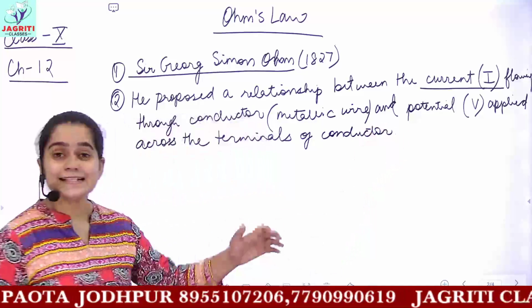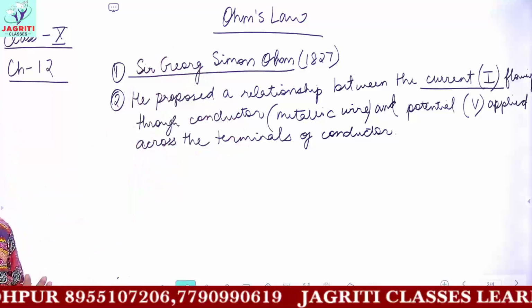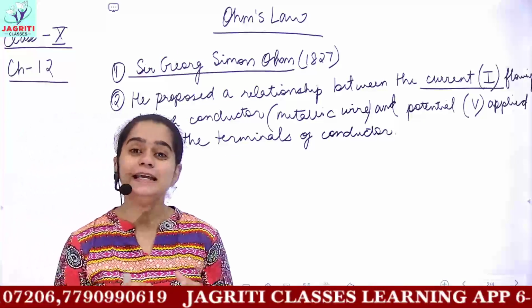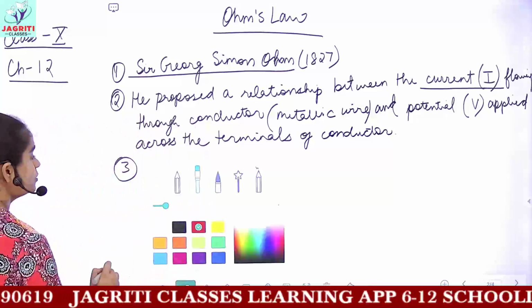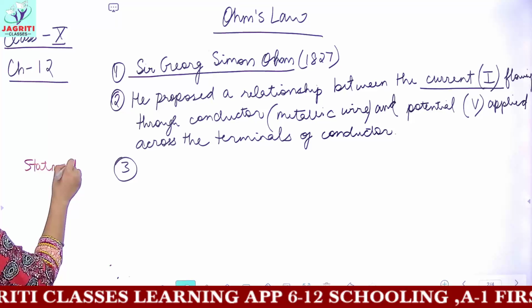So this relationship proposed by Sir George Simon Ohm is called Ohm's law. Now, in the next point, we have to study what kind of relationship he proposed. The third point would give you the statement of Ohm's law.